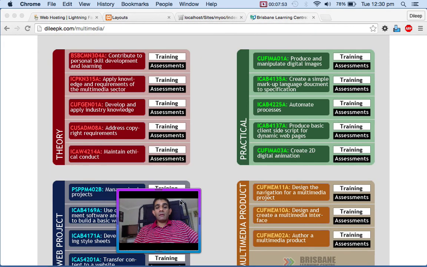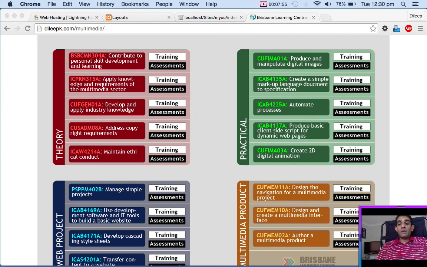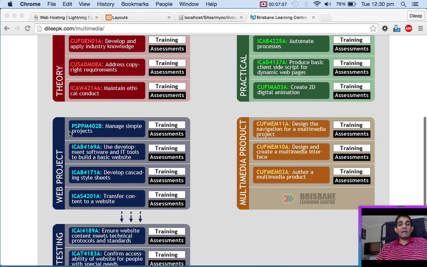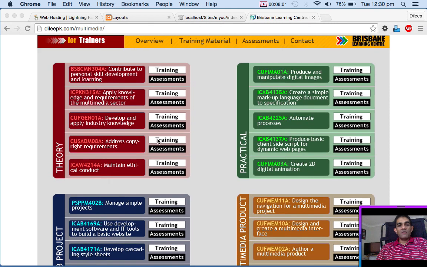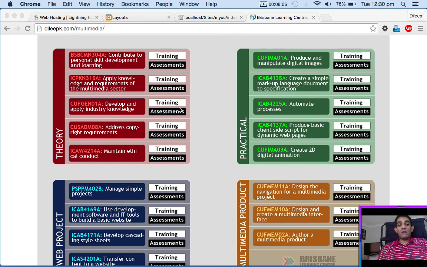Let me get rid of my photo here. Education portal, theory, practical, web project, multimedia product, testing. And then in each one I have different subjects. For each subject I have training assessment. So if this was a shopping portal, what do I have? I have fashion, shoes, food. Under fashion I have 3 shops. And then I can have subcategories of those shops, and each one links to my shop.